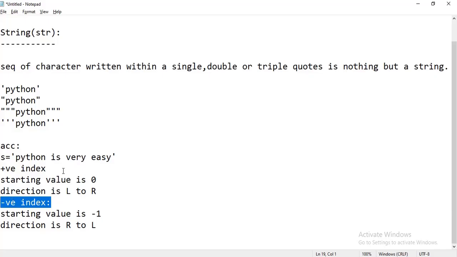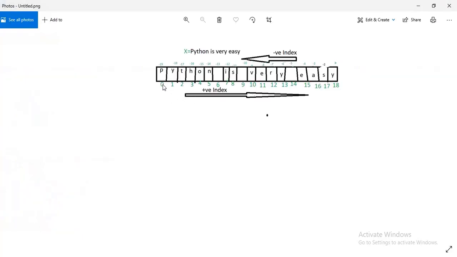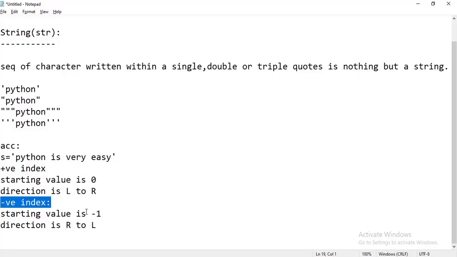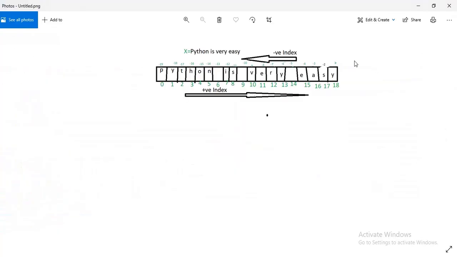Positive index starts from the first position, first value is 0, then 1, 2, like that it will move, and direction is left to right. Similarly the negative index starting value is -1, -2, -3, like that, and its direction is right to left.